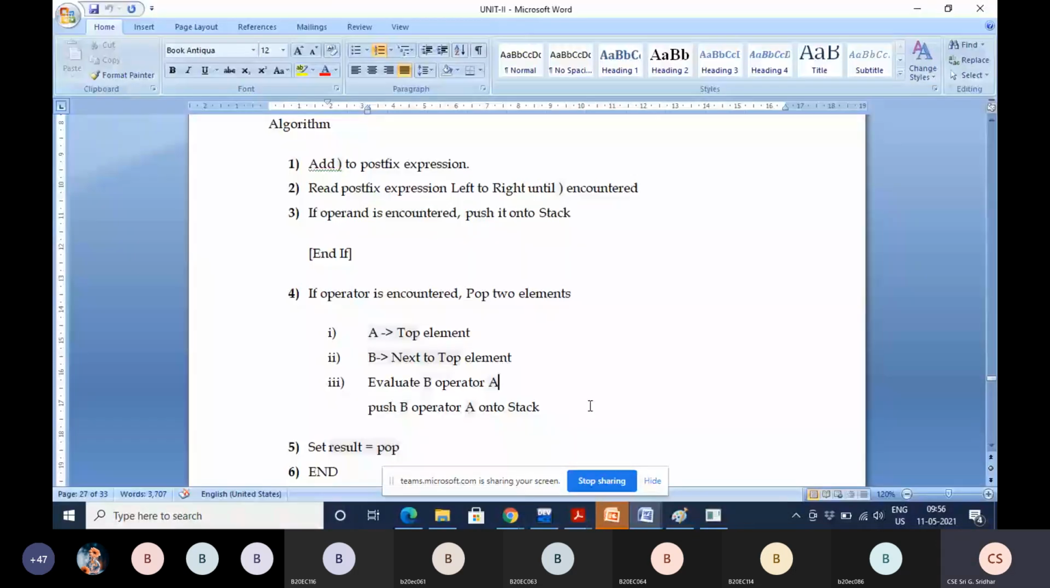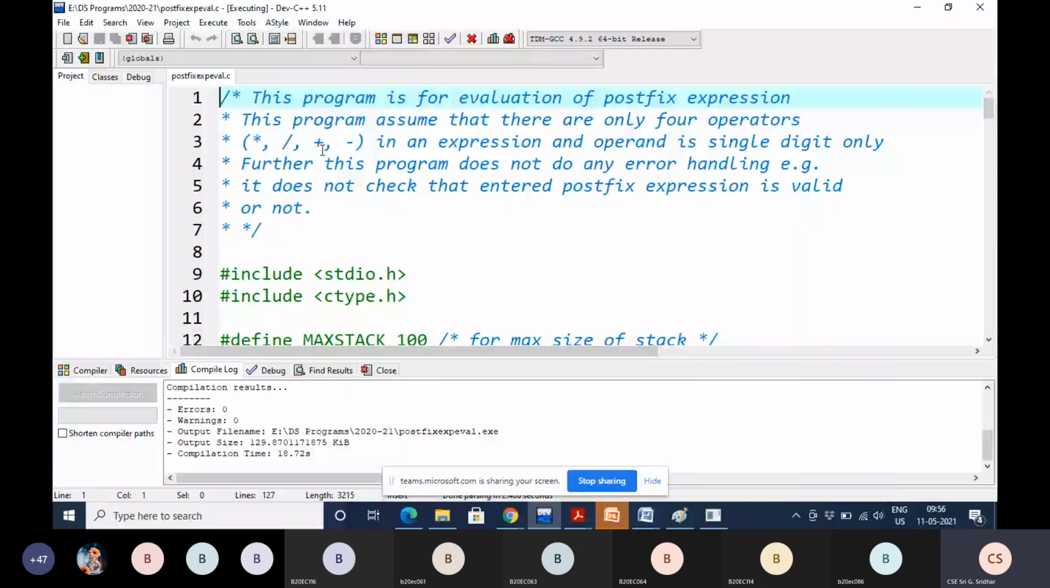So in the documentation section itself, you can understand how this program is working. It is for evaluation of a postfix expression, and this is assuming only 4 operators. Is it compulsory, sir, to take 4 operators? We can take 5 also, that's your wish, but here we are taking only 4 operators. If you want, you can also include the exponent operator, then you can write here 5 operators.